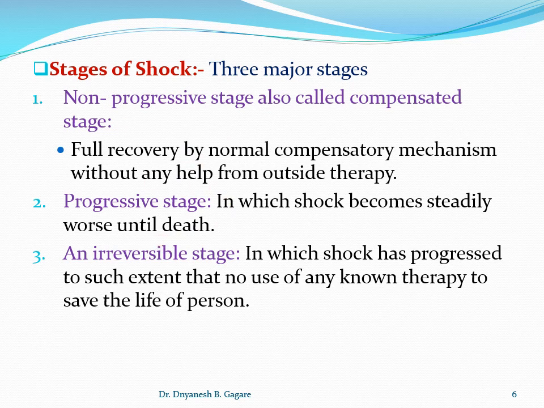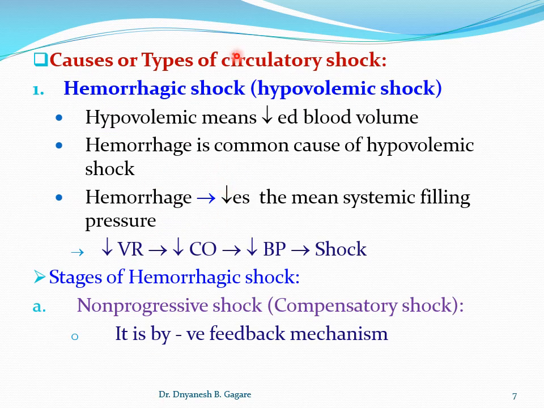Students, now see the types of circulatory shock one by one. First we'll discuss hemorrhagic shock, which is also called hypovolemic shock.